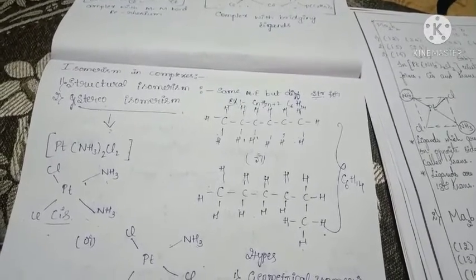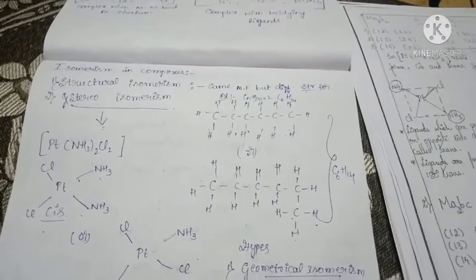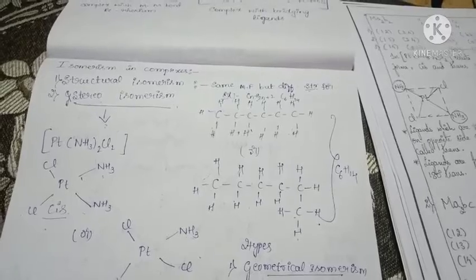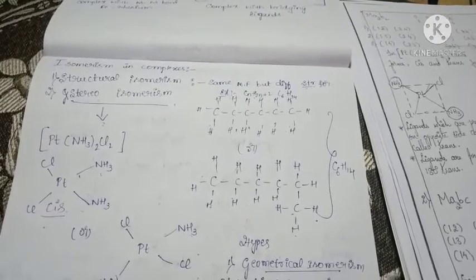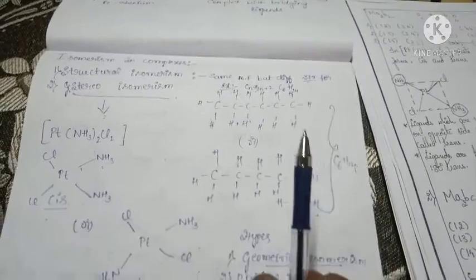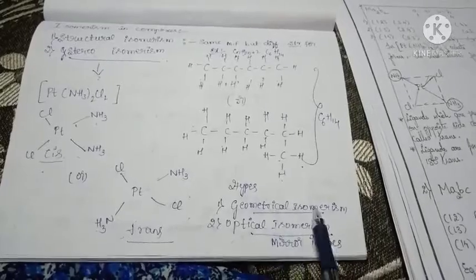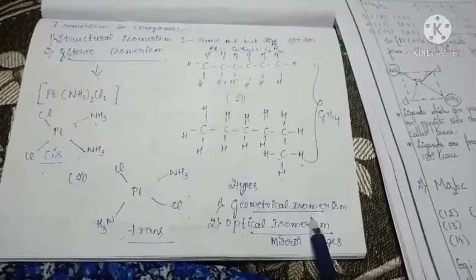We know that isomerism is the same molecular formula but different structural formula. In that, structural isomerism and stereoisomerism. In stereoisomerism we have 2 types, that is geometrical isomerism and optical isomerism. In geometrical isomerism they have a cis isomer and a trans isomer.